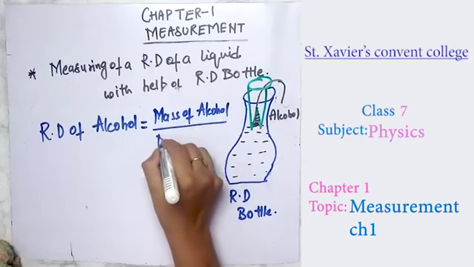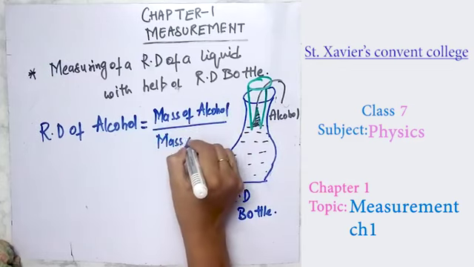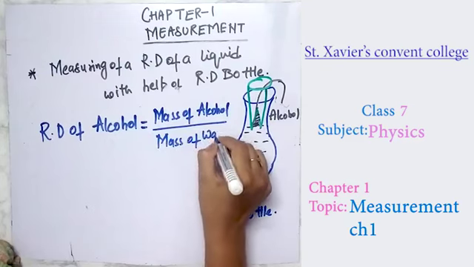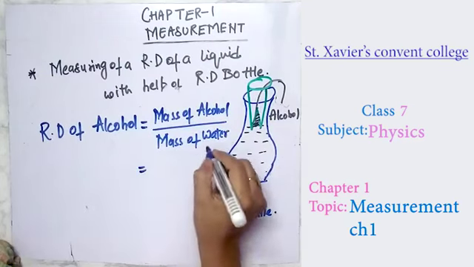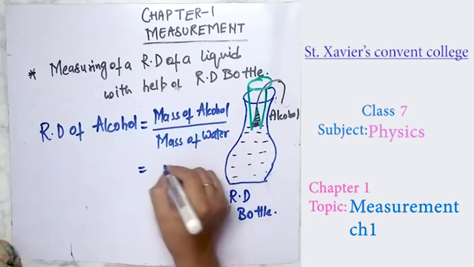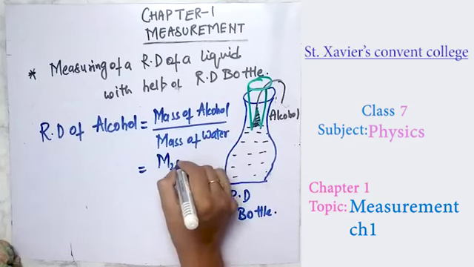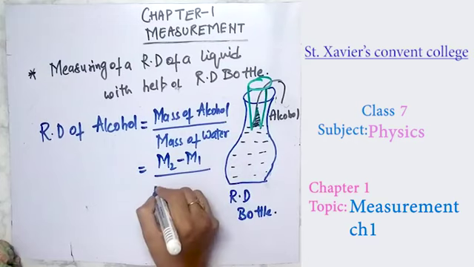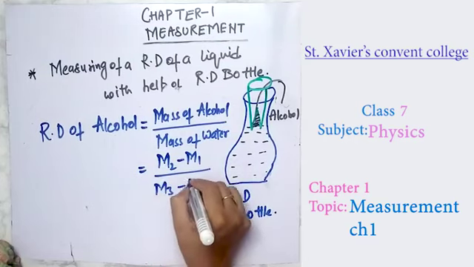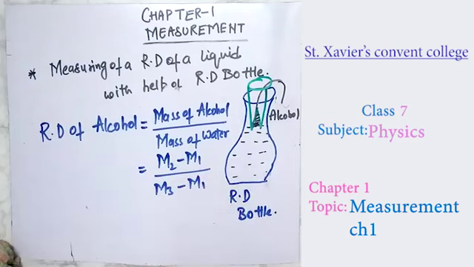The mass of alcohol is m2 minus m1, and the mass of water is m3 minus m1. So this is the way you are going to find out the relative density of alcohol. This is one of the best demonstrations, and as I have told you before, it has a flow unit.